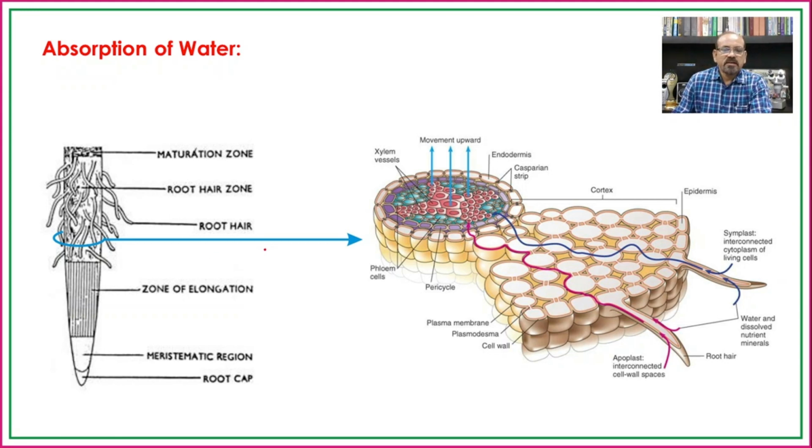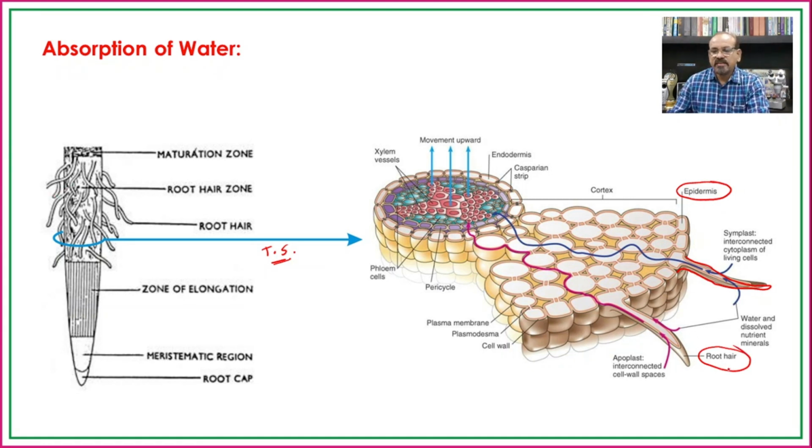So here we have taken the TS of the root hair zone. We find that here the epidermis, or the epiblema, is responsible for forming certain elongated cells, and these different elongated cells are known as the root hairs.